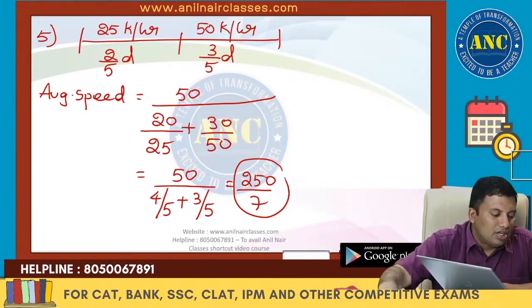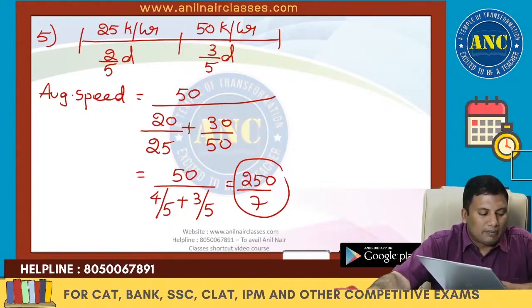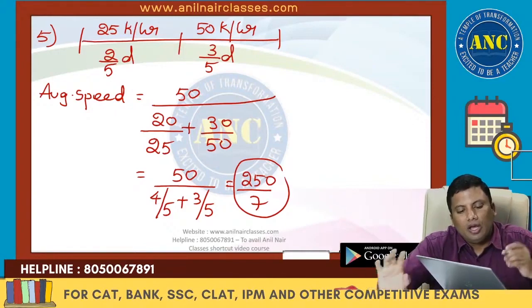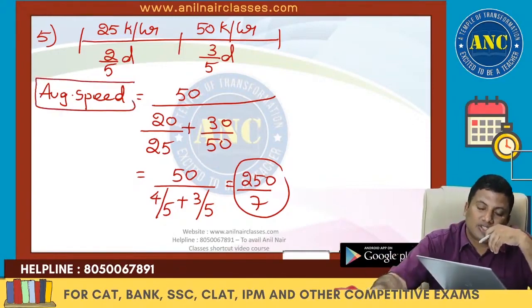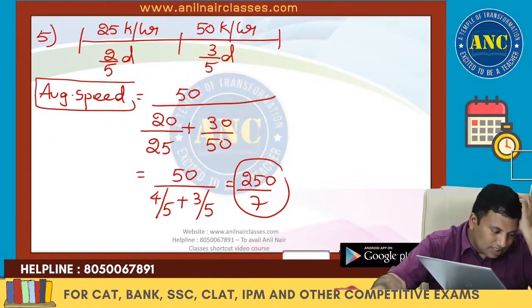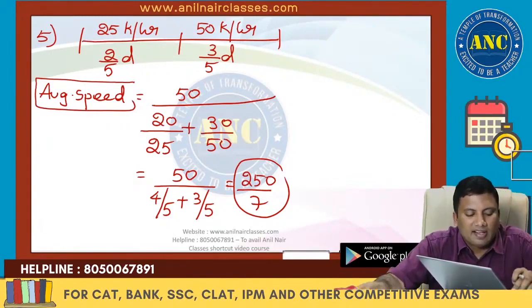Average speed is total distance by total time. Idea clear? Sixth question. Please write down the sixth one.